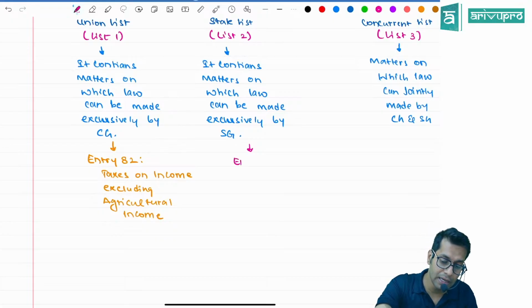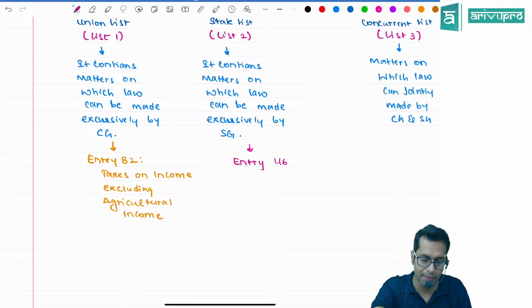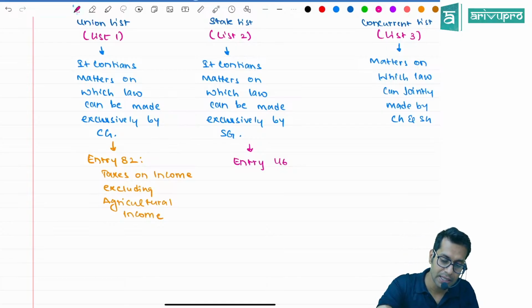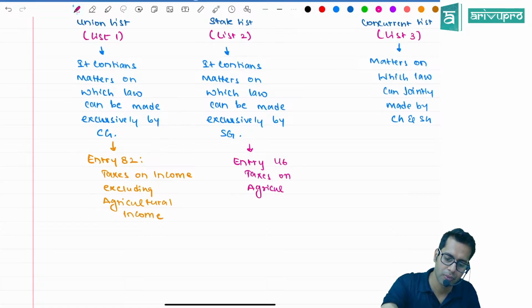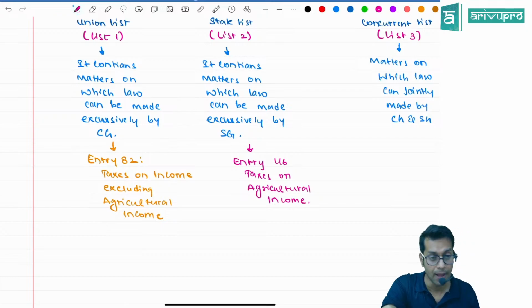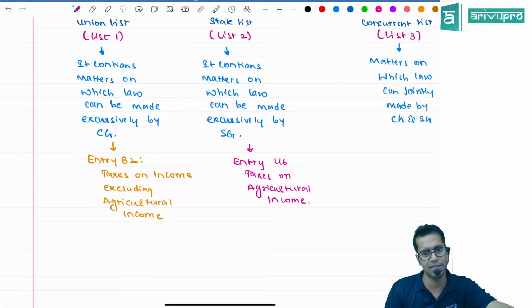There is an entry called entry number 46 in our state list, which says the state government has the power to collect tax on agricultural income. The central government does not have any power to collect taxes on agricultural income, but the state government has the power to collect taxes on agricultural income. Sir, is any state government collecting tax on agricultural income? As of now, no. But do they have the power to collect taxes? The answer is yes.